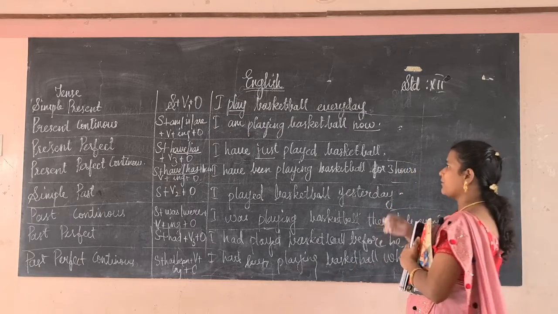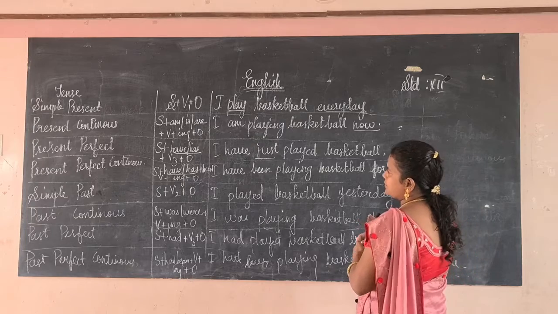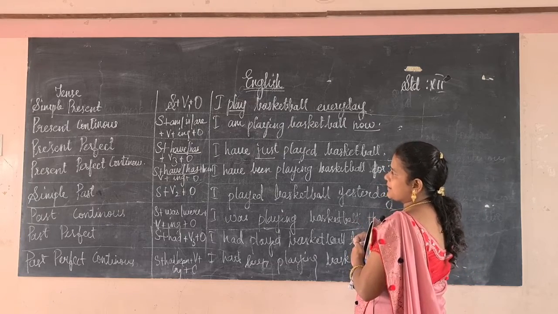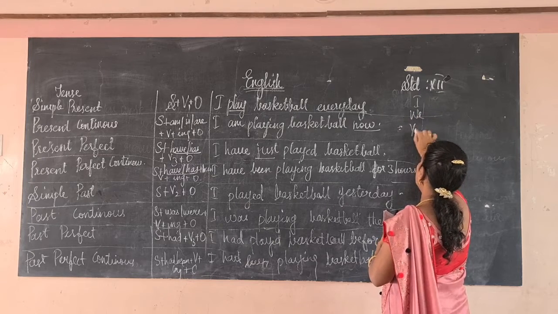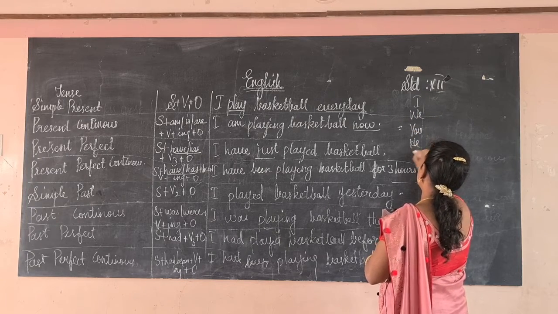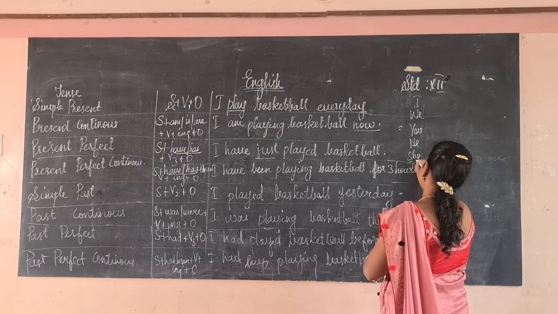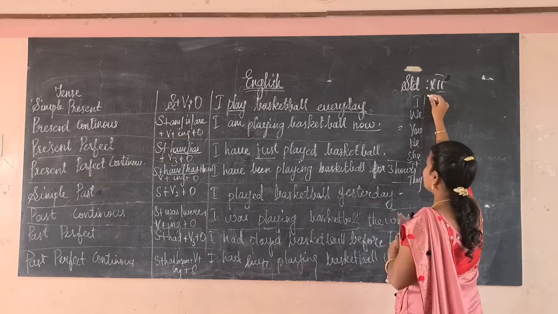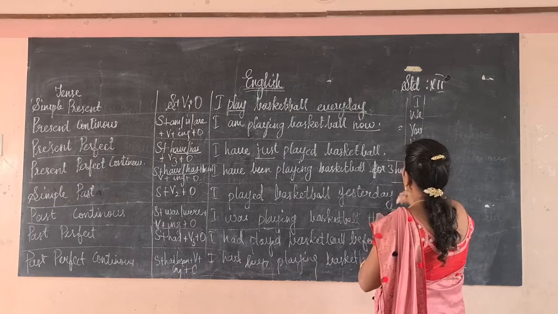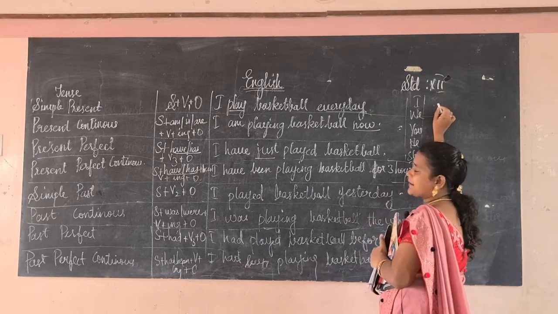Okay. For example, I will show you the first one for simple present tense. See, I, we, you, he, she, it, they. So you follow the same sentence. Okay. You draw a margin, and write I play basketball every day.